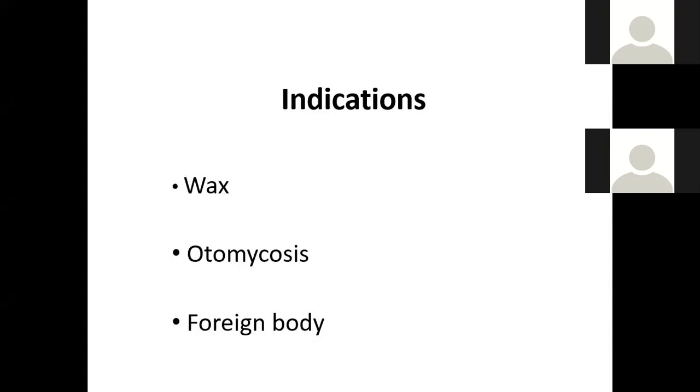Foreign body, yes, a rounded foreign body, we can remove very easily with the syringing. So three indications are very important. One is the wax. You can remove the wax with the syringing. You can remove the otomycosis with the syringing, and you can remove the foreign body with the syringing.